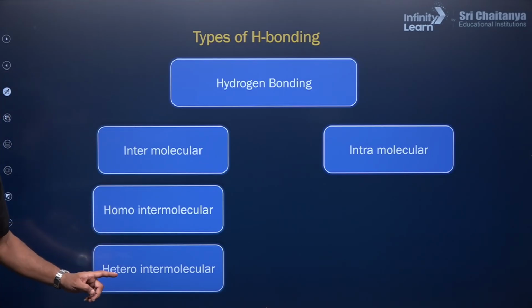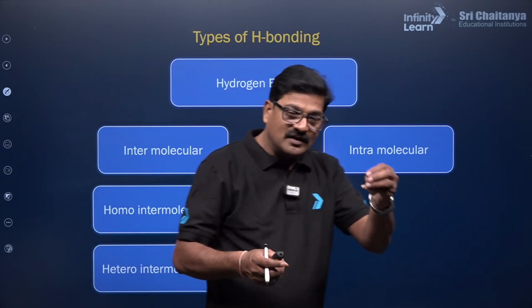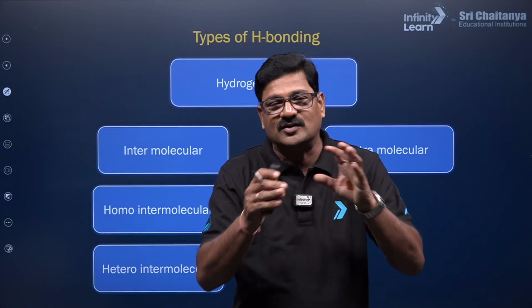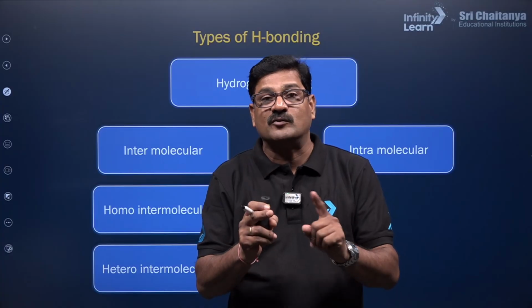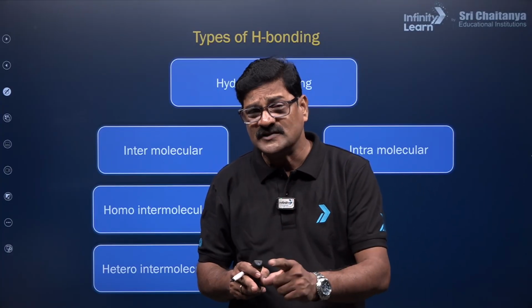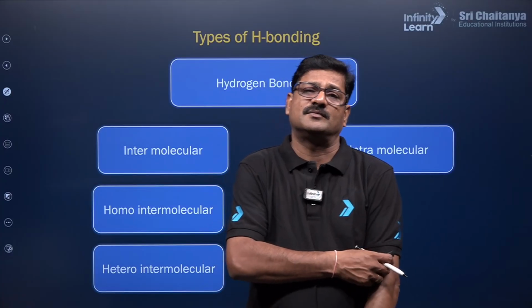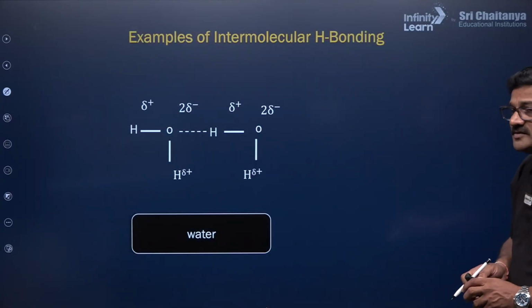And you can see here hetero intermolecular, where water and alcohol are added together. So what happened? There will be a hydrogen bond between water and alcohol. That is what is called hetero intermolecular hydrogen bonding, which is very important. And you can see examples of intermolecular hydrogen bonding.